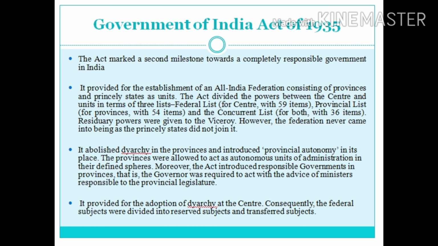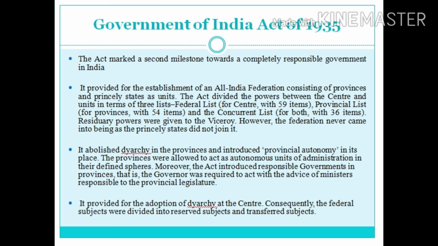The federation never came to being as the princely states didn't join it. It abolished diarchy in the provinces and introduced provincial autonomy in its place. The provinces were allowed to act as autonomous units of administration in their defined spheres. The Act introduced responsible governments in the provinces. That is, the governor was required to act with the advice of ministers responsible to the provincial legislature. It provided for the adoption of diarchy at the center. Consequently, the federal subjects were divided into reserved subjects and transferred subjects.